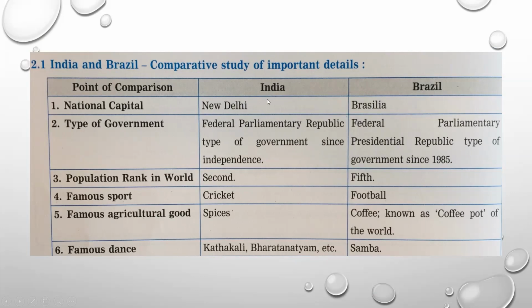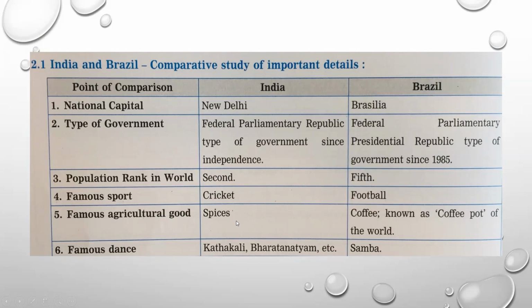According to population, India stands in second place. It is the second largest populated country in the world, and Brazil stands at fifth position as far as population is concerned. The famous sport played in India is cricket, and on the other hand, football is the most famous sport played in Brazil.